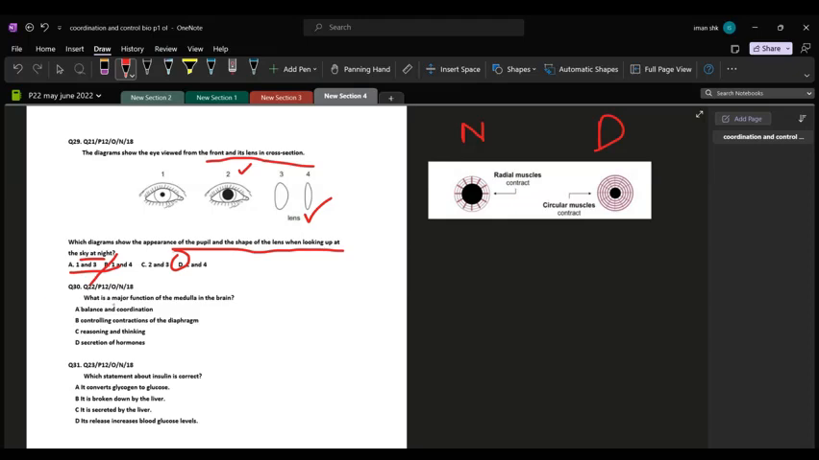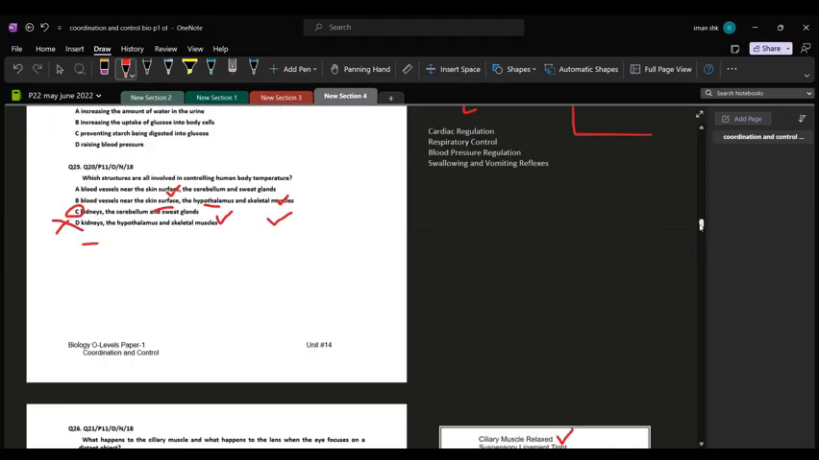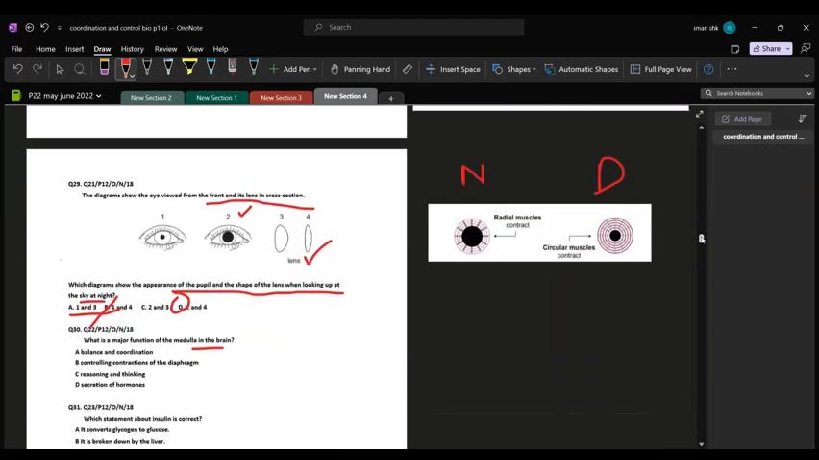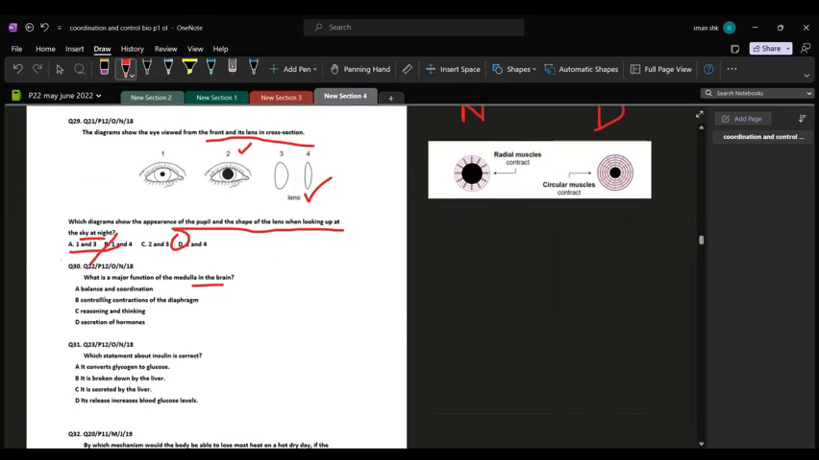Question number 30. What is a major function of the medulla in the brain? Again, we go up and recall the function. So it was C. So medulla basically controls cardiac regulation, respiratory control, blood pressure regulation, and swallowing and vomiting reflexes. Coming back to the options, we see that there is controlling contractions of the diaphragm, which indicates that medulla is involved in respiratory functions as well. So B has to be the option.